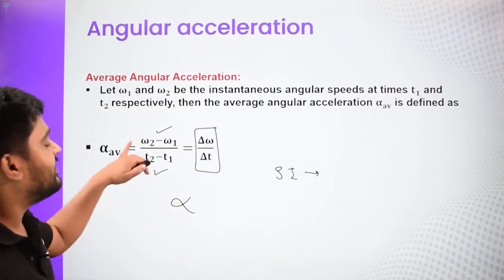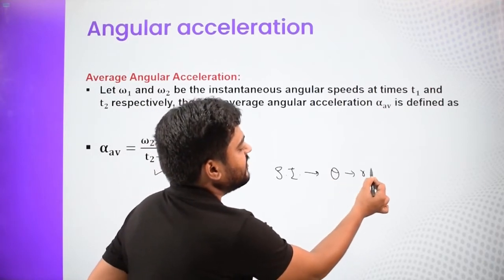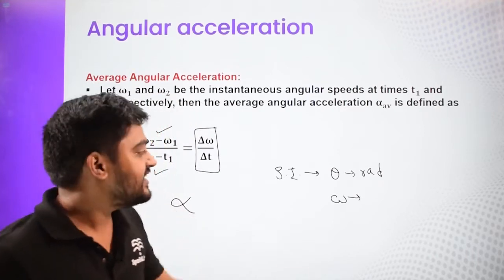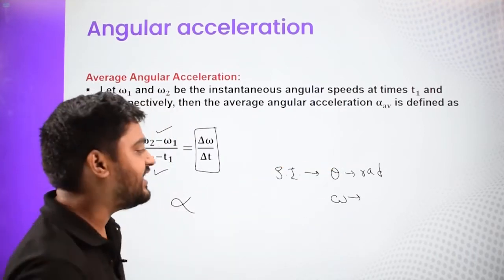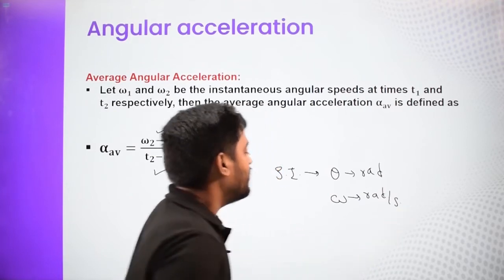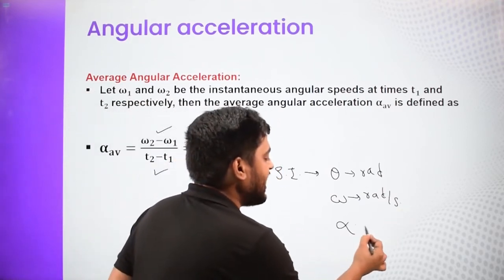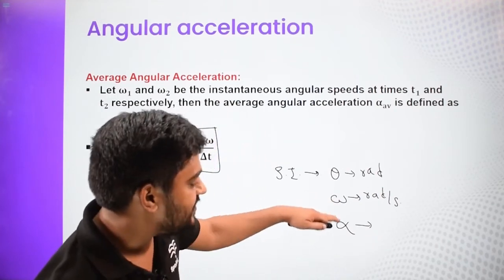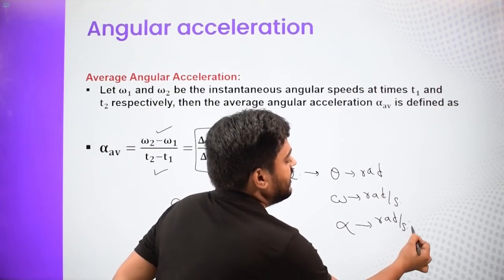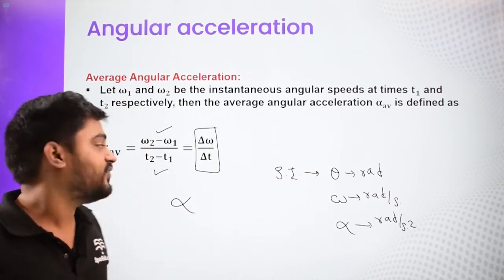see, the SI unit for angle theta was radian. The omega, the angular velocity, is basically change in angular displacement divided by time taken. So it is radian per second. And now the SI unit of alpha is going to be the change in angular velocity divided by time taken. So it will be radian per second square. Like this is a vector quantity, these two are also vector quantities.